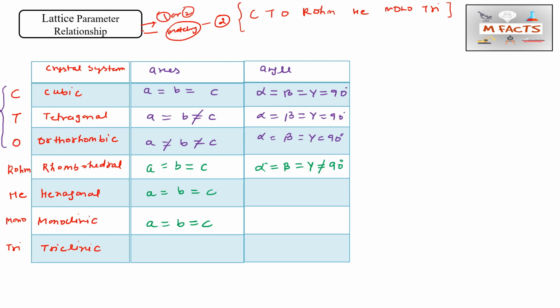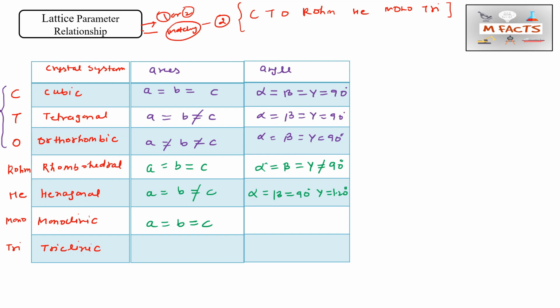For hexagonal this is unique, so alpha equals beta equals 90 and gamma equals 120. You can remember it easily for hexagonal. For the hexagonal axes, a equals b equals c, so we cross one, meaning a equals b does not equal c.